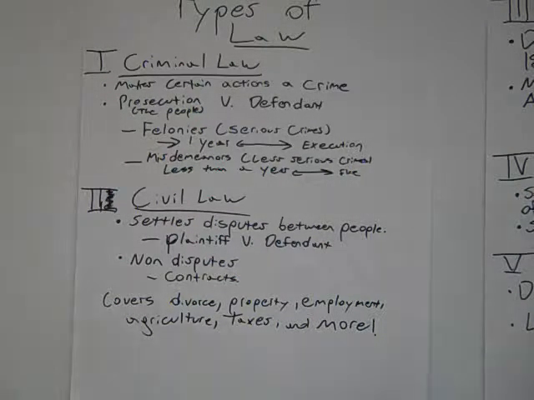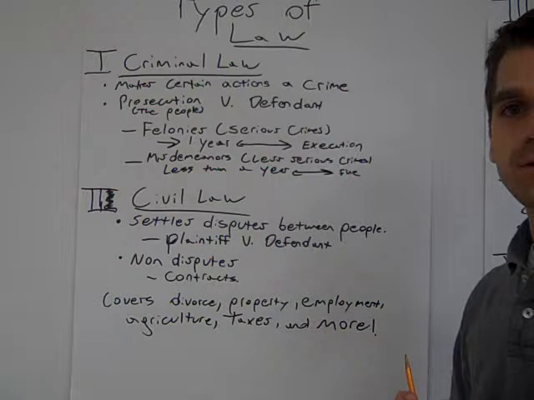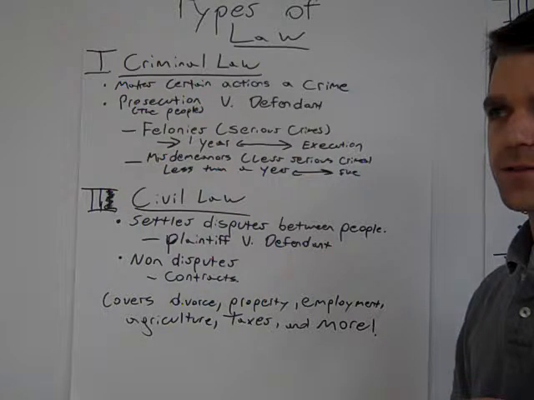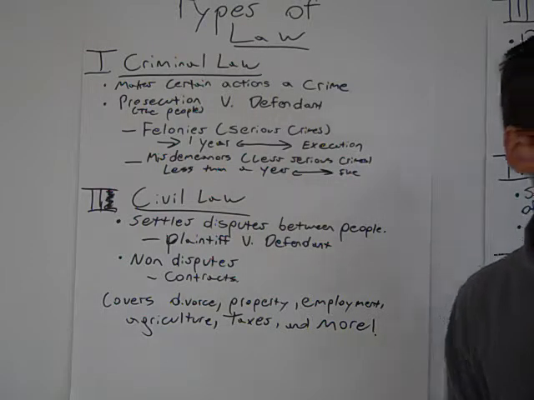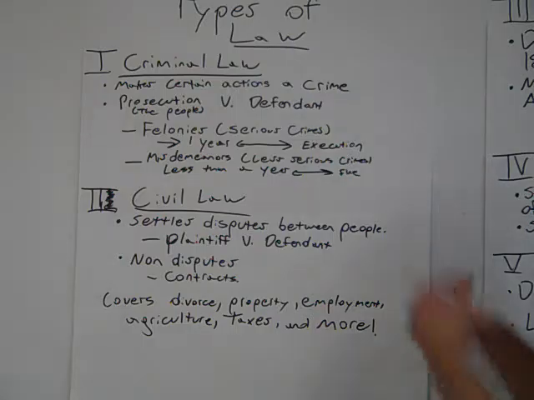Okay, so last time we looked at where our laws come from: sources of law, constitutional, statutes, regulations, and judicial interpretation and precedents. So what we're going to do right now is look at the different types of laws. We know these already.